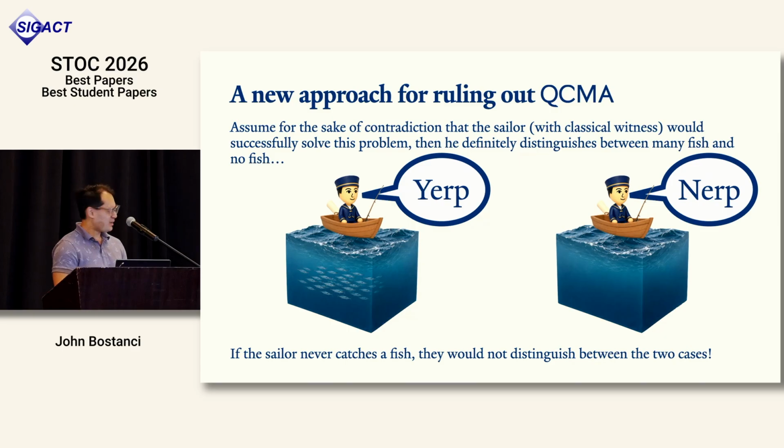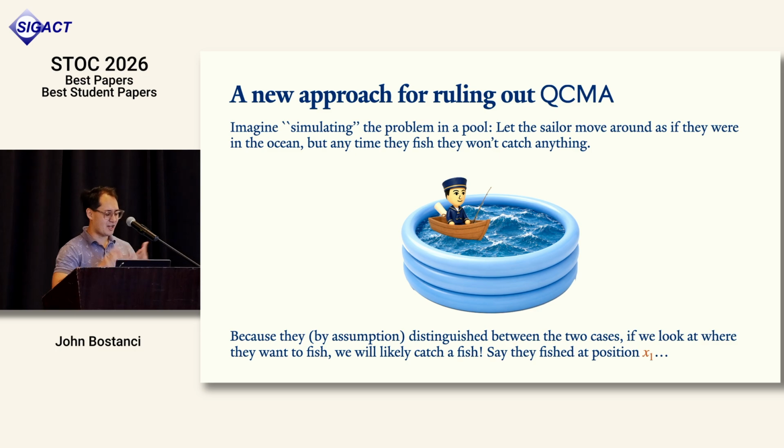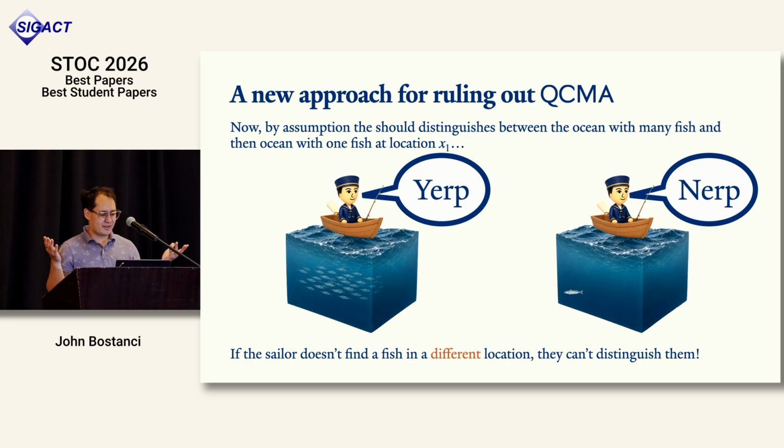So here's what we can try to do. We can just put the fisherman in a pool. Okay, so there's no actual fish. We can pretend that he's moving around, and anytime he fishes, we're just gonna say, oh, there's no fish there. But we're gonna let him pretend that he's moving around. Well, if we study him and see where he tries to fish, he'll almost certainly catch a fish, right? So if we look at where he's about to fish, we can find a position where there's very likely to be a fish, or in other words, there's likely to be a point in the set S that he's querying. Okay? Now, we can run the thought experiment again.